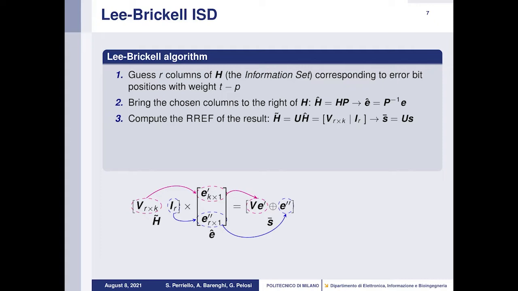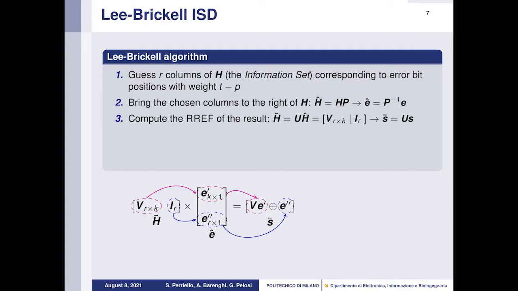Simultaneously, we apply the inverse of P to the error vector E, obtaining a new error vector E hat. After this process, we compute the reduced row echelon form of the new parity check matrix H hat.